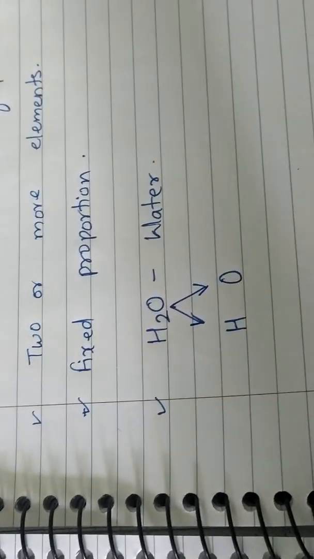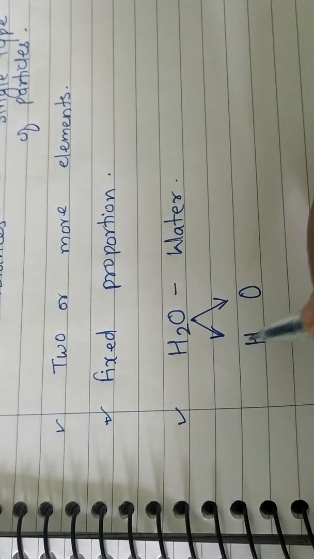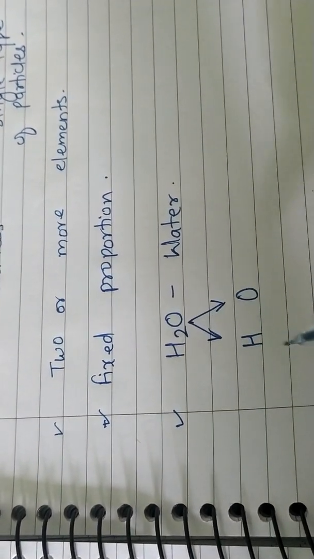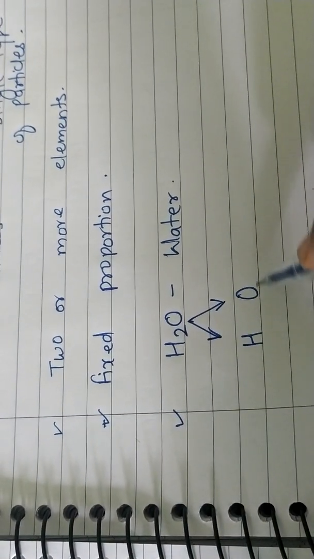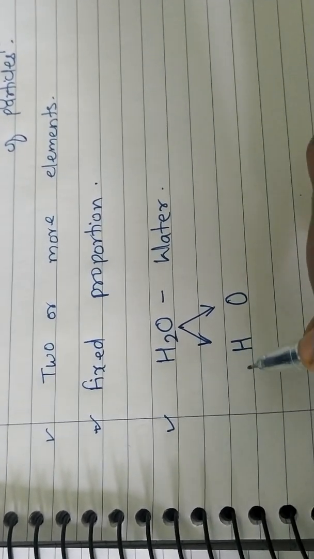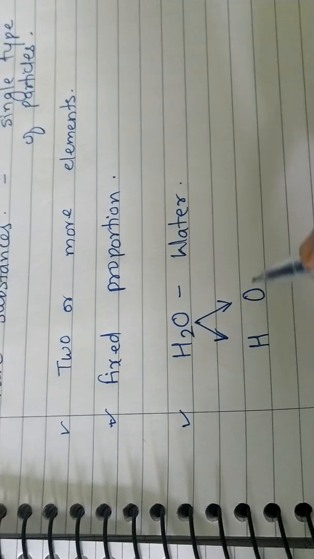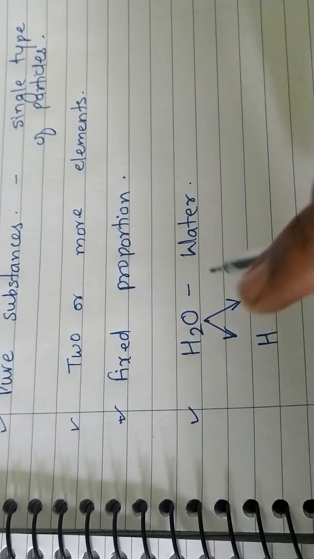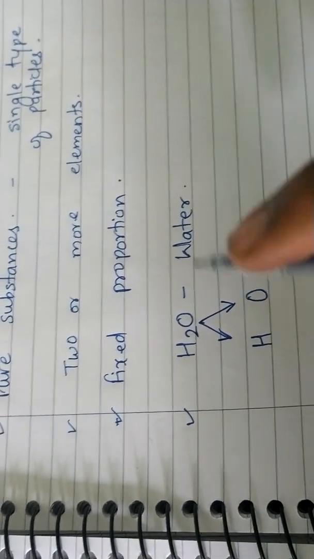Hydrogen and oxygen. Now there will be a doubt in your mind: two types of particles are there, hydrogen and oxygen, two different particles. If two different particles are there, then how can it be a pure substance? Okay, now I'll explain.